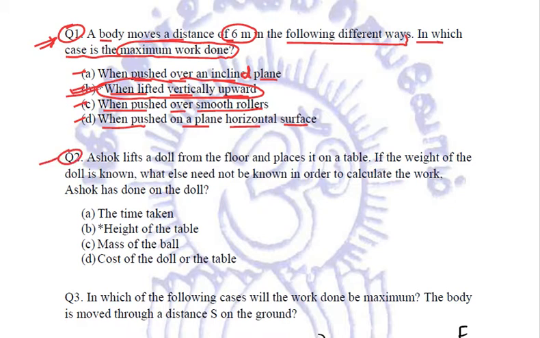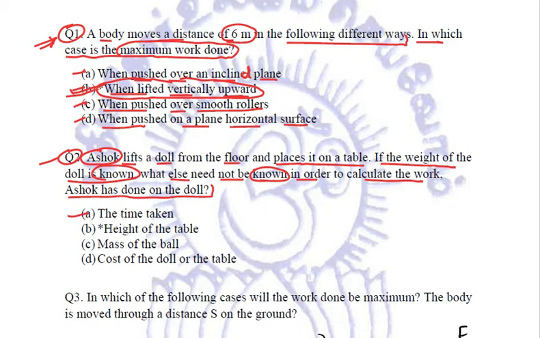In the second question, the examiner asks that Ashok lifts a doll from the floor and places it on a table. Now, if the weight of the doll is known, what else need not be known in order to calculate the work done? Let us go through the options.